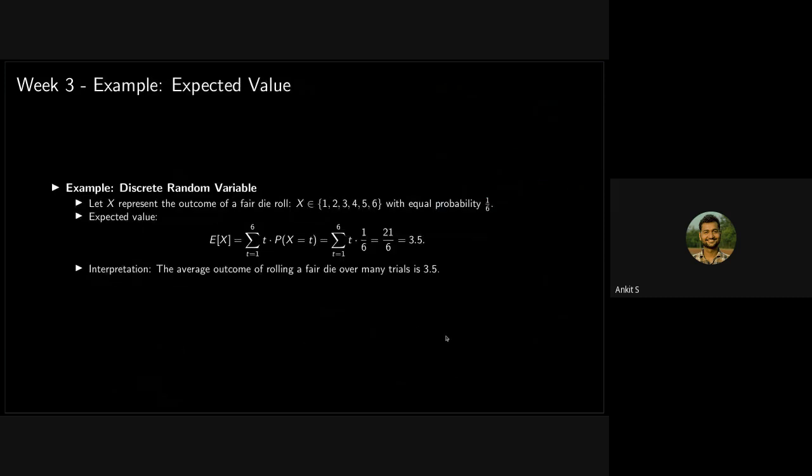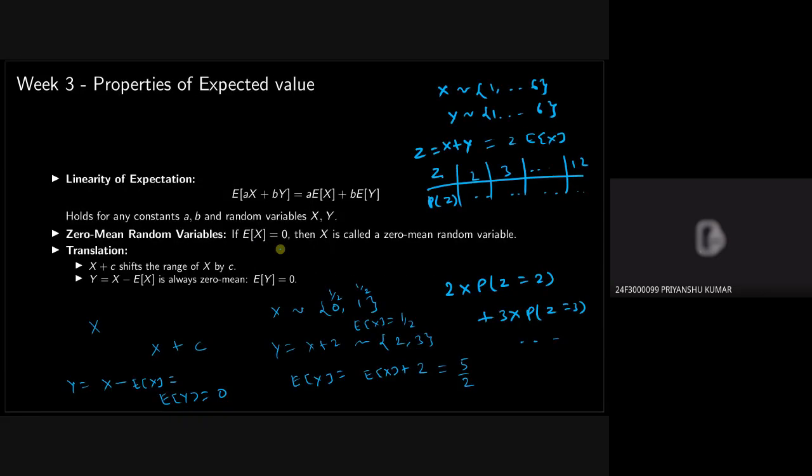So let's now look at a few examples. We already know how to calculate the expected value for discrete random variables. Sir, I have a doubt. Yeah, sure, ask. Can we get linearity if there is a different sample space? Is it true in all cases? Different sample space does not matter.